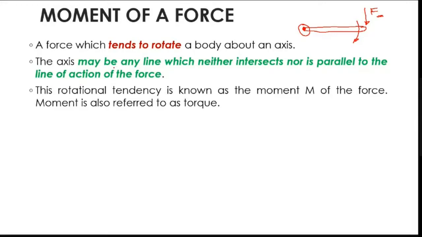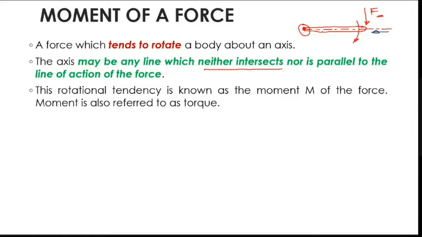The axis may be any line which neither intersects nor is parallel to the line of action of the force. Where is your axis? This is the axis of my rod.